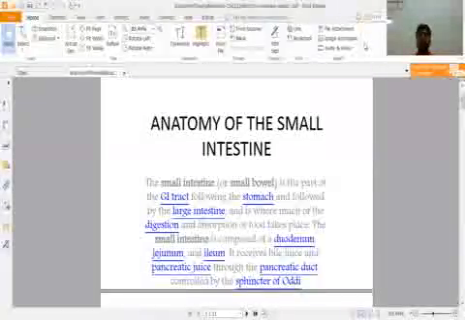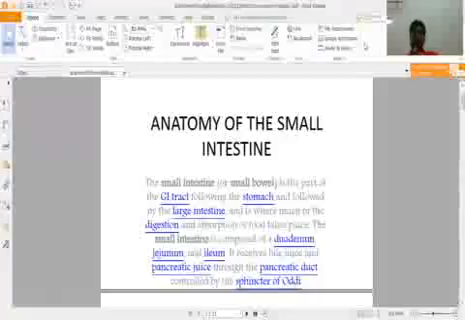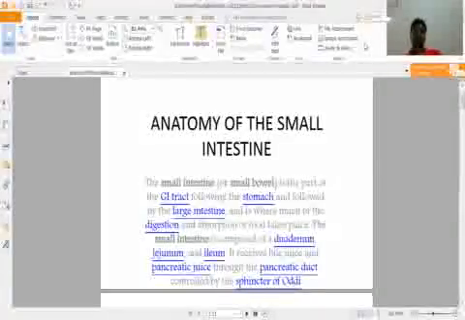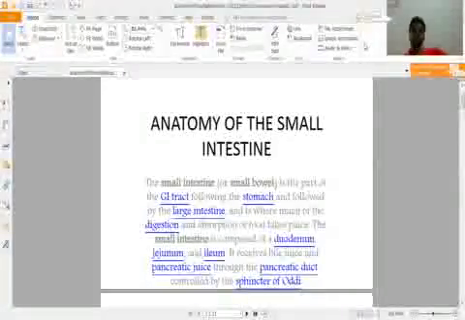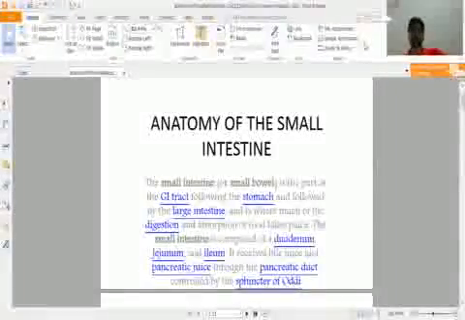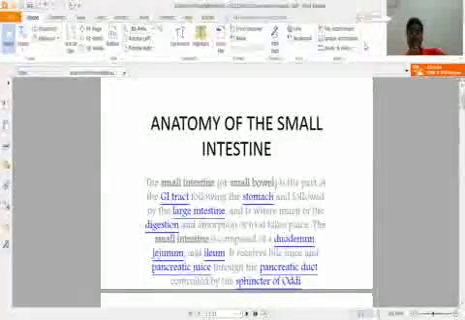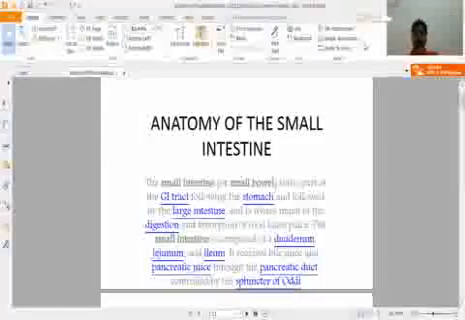Let's discuss. The small intestine, or small bowel, is the part of the GI tract following the stomach and followed by the large intestine, and is where much of digestion and absorption of food takes place. The small intestine is composed of the duodenum, jejunum, and ileum. Clear, students? It receives bile juice and pancreatic juice through the pancreatic duct, controlled by the sphincter of Oddi.